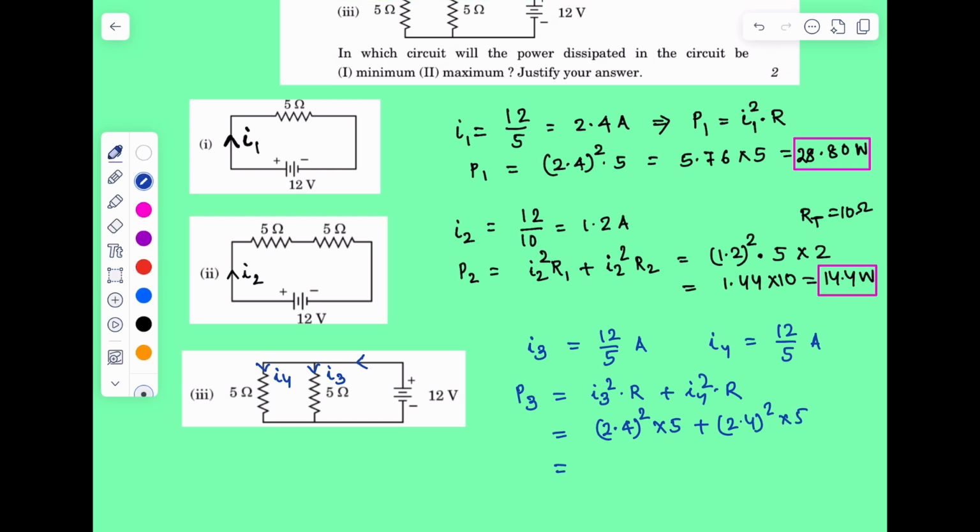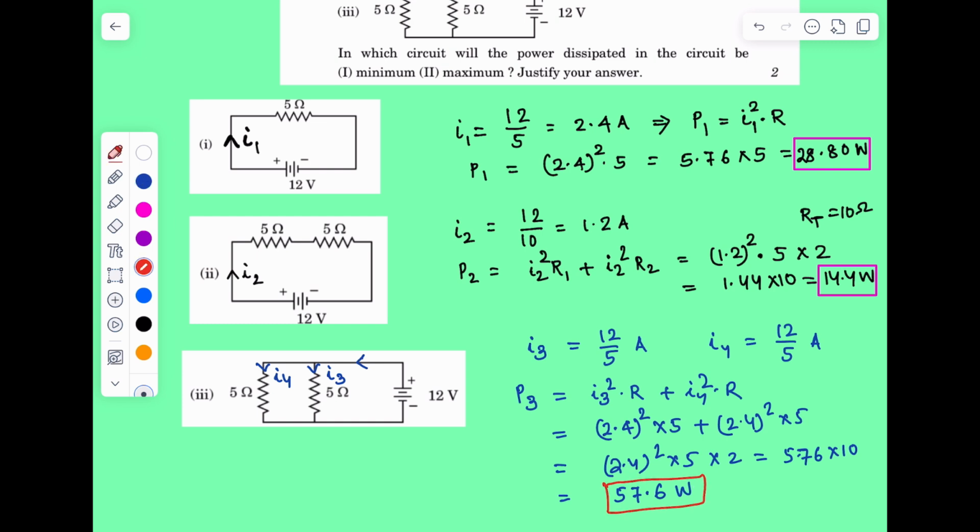That is equal to 2.4 square into 5 into 2, or that is equal to 5.76 into 10, or that is equal to 57.6 watt.